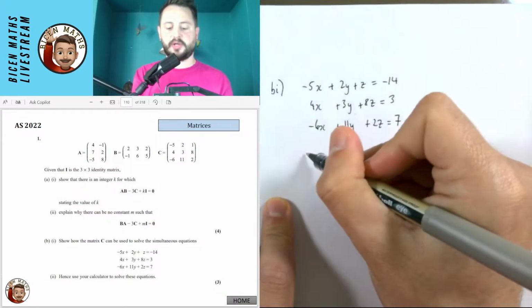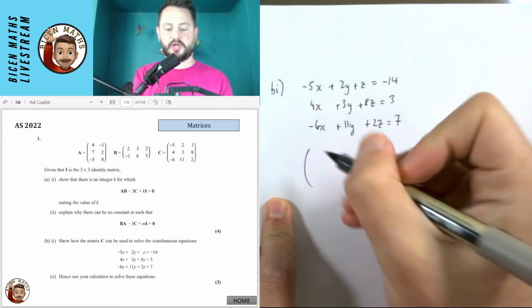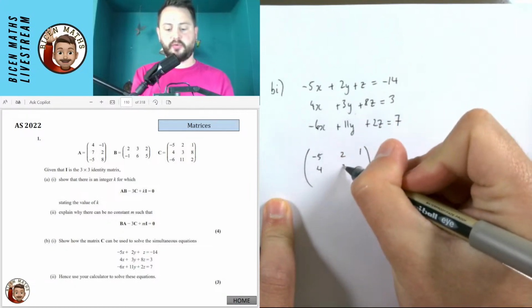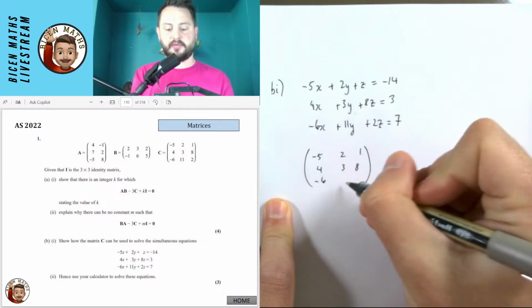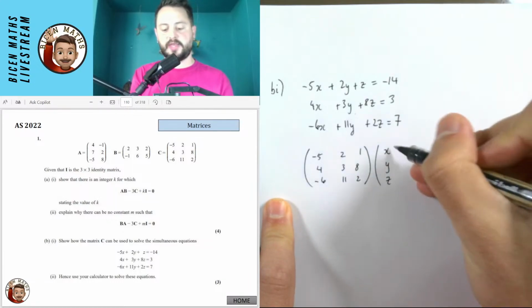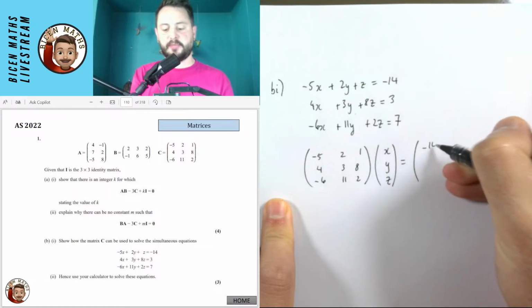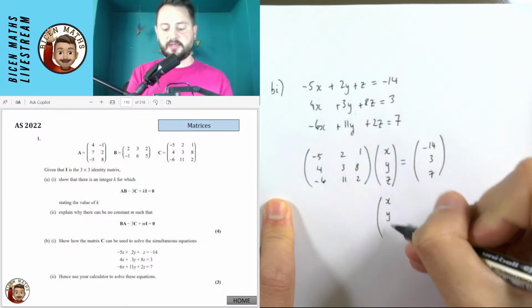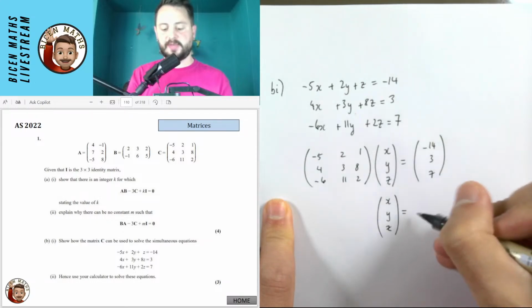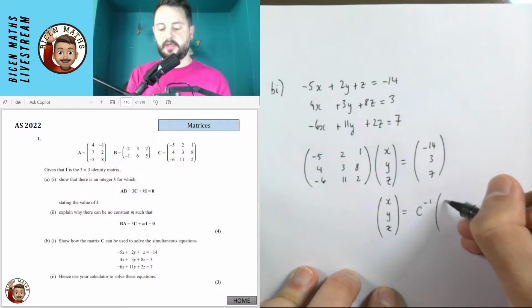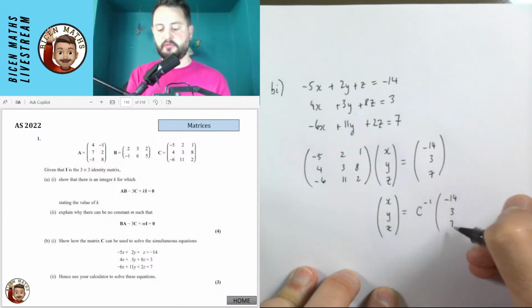So because they want us to show how this works, we're just going to take the C matrix, which is minus 5, 2, 1, our 4, 3, 8, and our minus 6, 11, 2. That is all getting multiplied by x, y, z, and that gives us our minus 14, 3, 7. So to find out what XYZ is, XYZ would be the C matrix as an inverse, which we could actually just write as C inverse applied to minus 14, 3, 7.